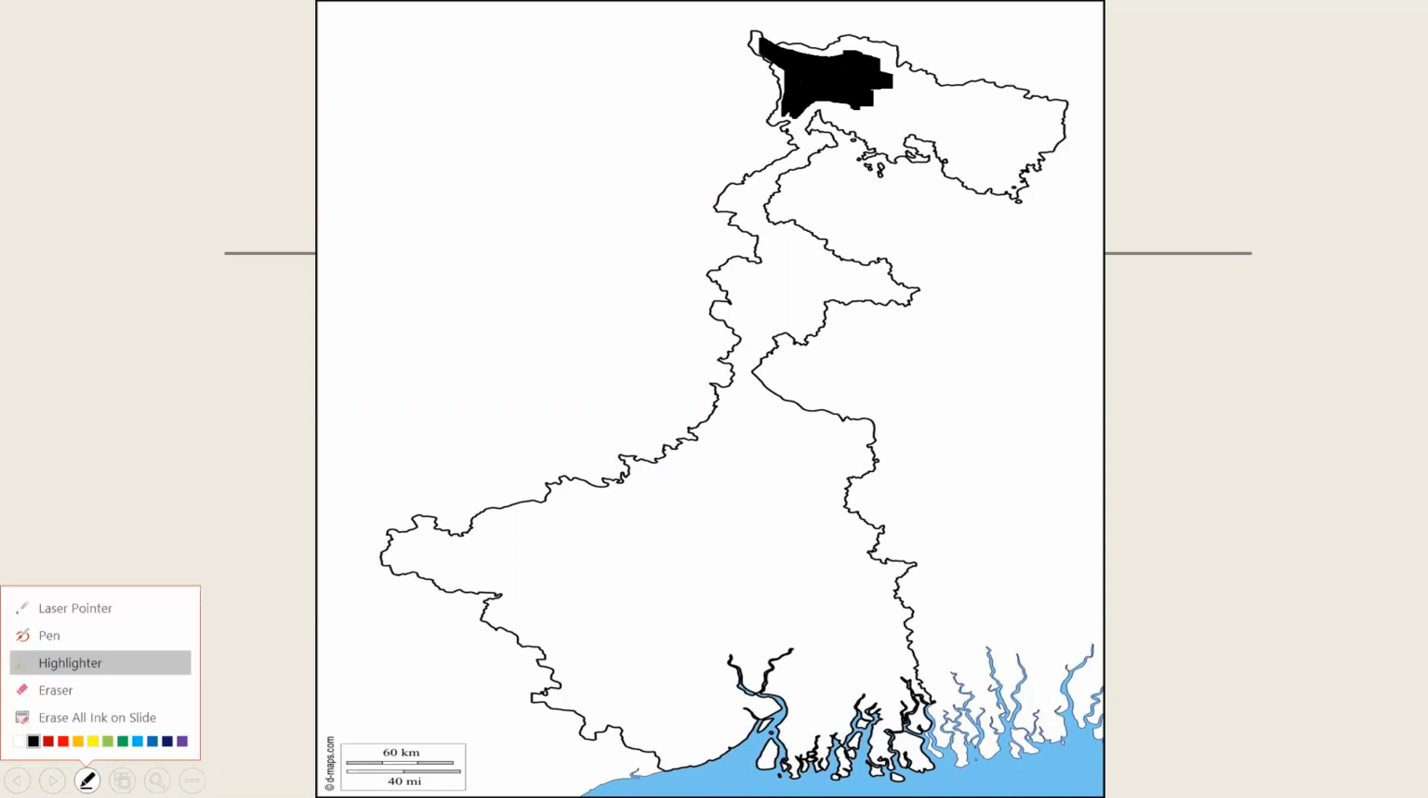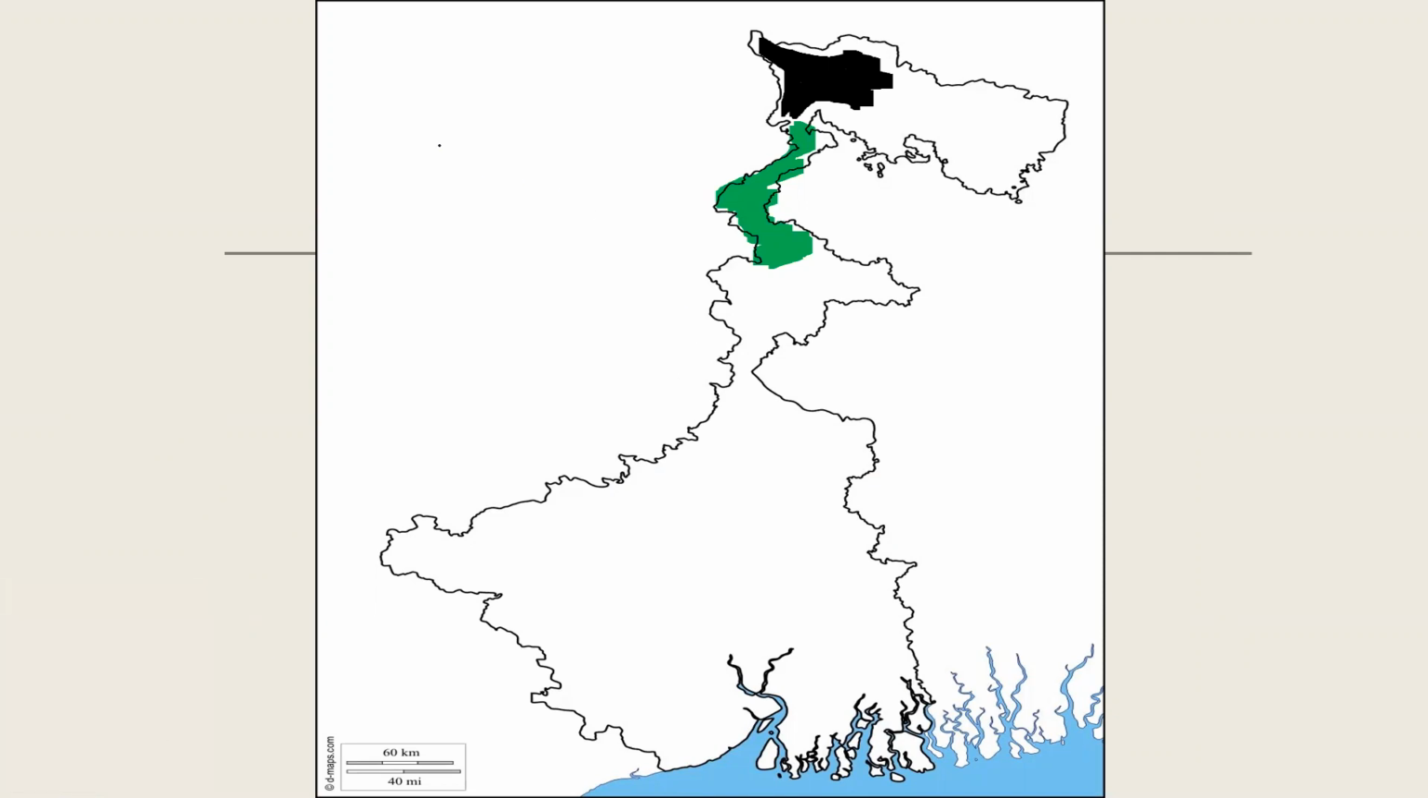Then where is Duars? Duars, we will use the green color, the southern part of Darjeeling Himalayas. This area completely is your Duars. This area is your Duars, and the Ganga river we will do.